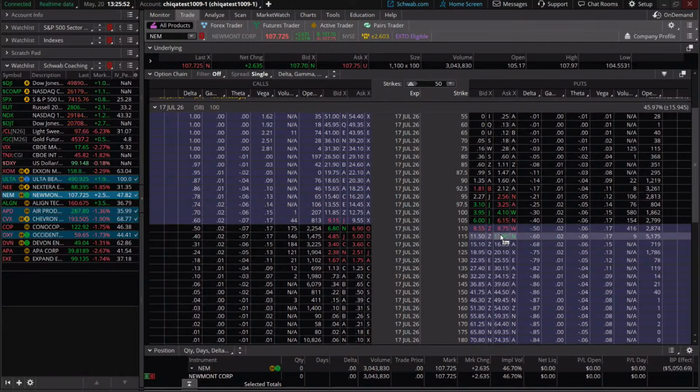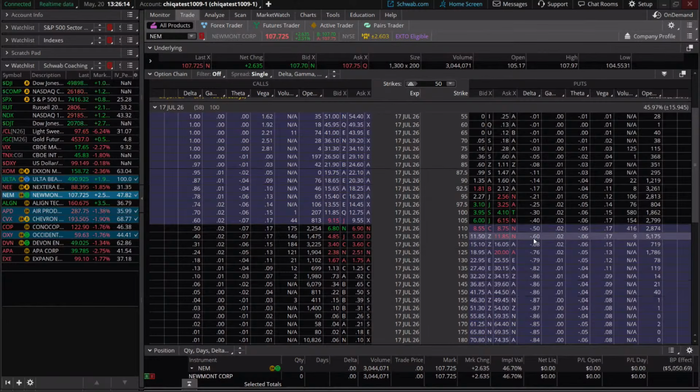So that may be one of the things that we're going to look for here. We are going to look for an option that's a little bit in the money with a little bit of a larger delta. So we're going to look for a delta of roughly 60. That tells us that if the stock price goes up $1, our option is going to move roughly down 60 cents or so.